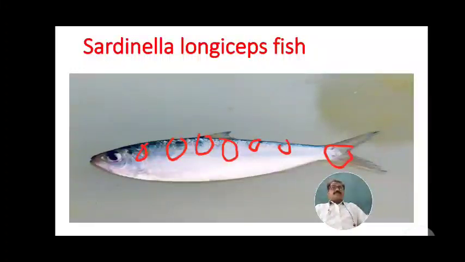Age and growth of the sardine. On the basis of length frequency data, the oil sardine grows to a length of 155 to 170 mm in 1 year. It grows to 190 mm in the second year.